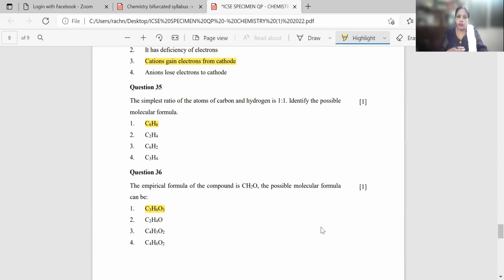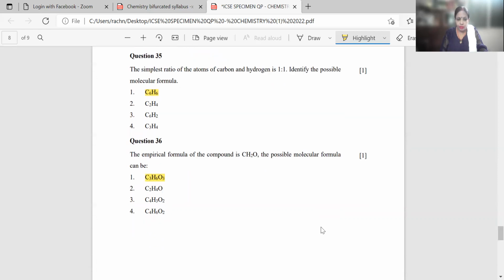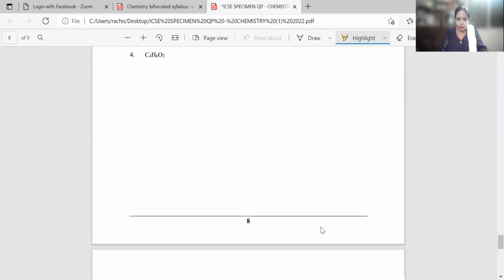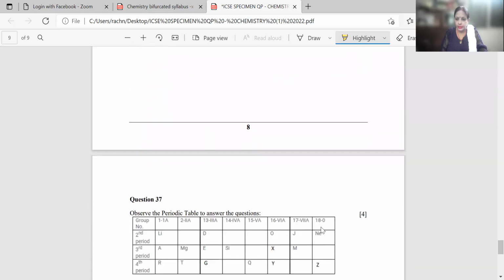These are all your multiple choice questions, children. Again, I am saying that no need to waste your time thinking that written practice is wastage of time. It is not. The more you write, the more you will remember and more easily you will crack these multiple choice questions. Now coming to the last question, that is question number 37.